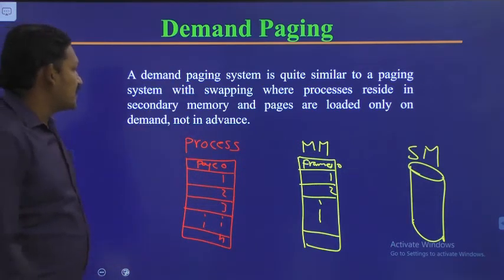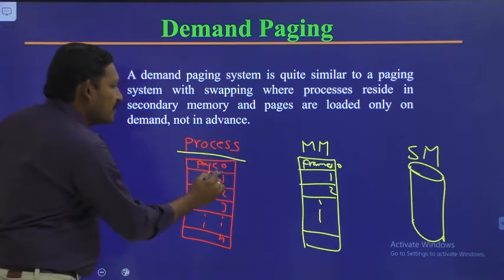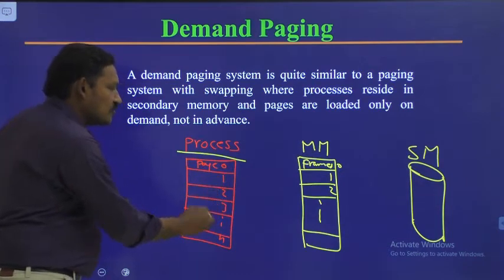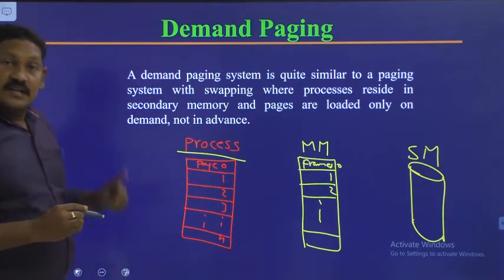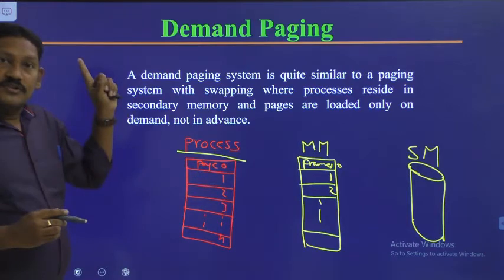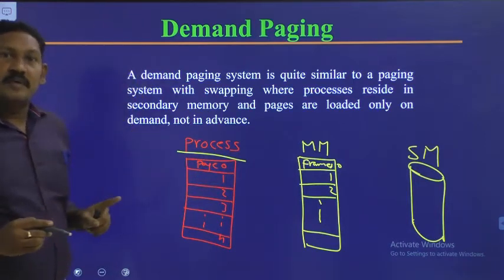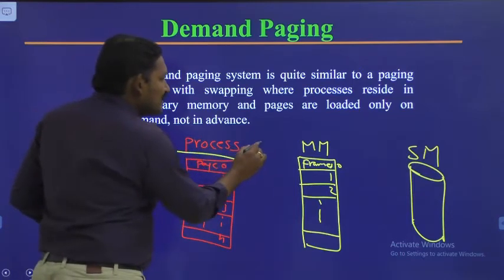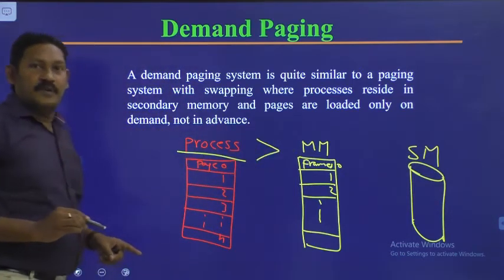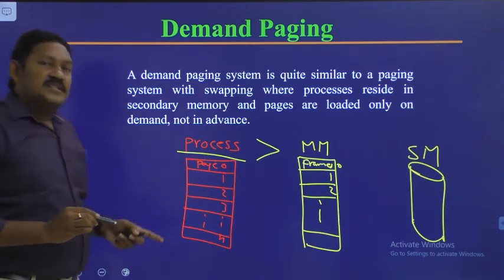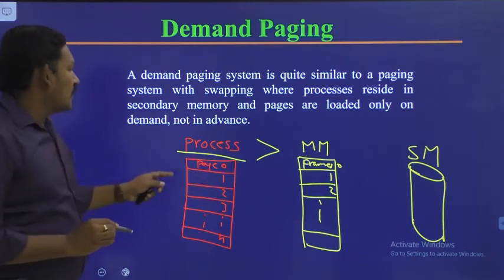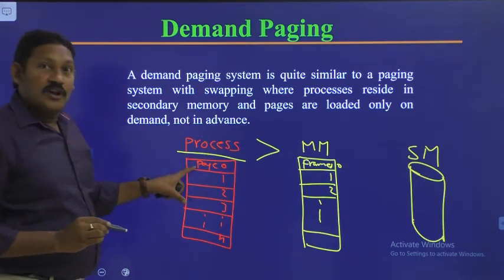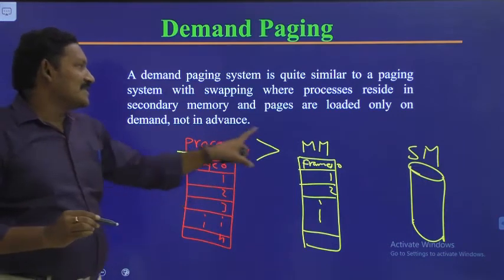Demand paging is nothing but the process is split into different pages, page 0, 1, 2, 3 and so on to n. We have discussed the virtual memory can be implemented by using demand paging. In virtual memory, the size of this process is greater than the size of the main memory. So in this situation we will not keep all these pages inside the main memory.